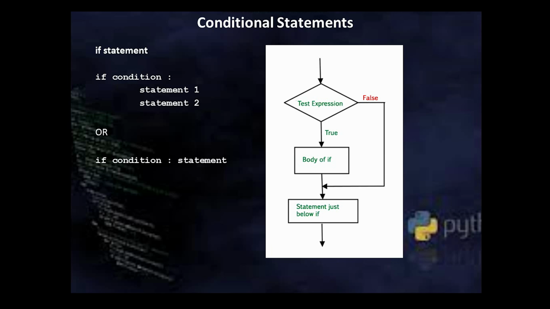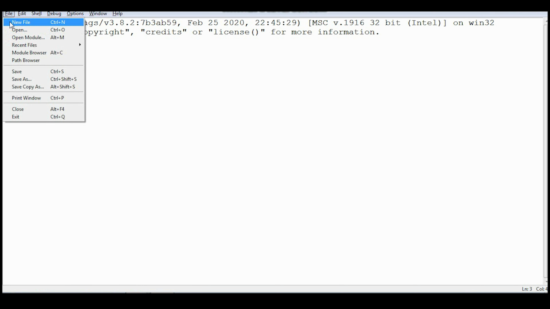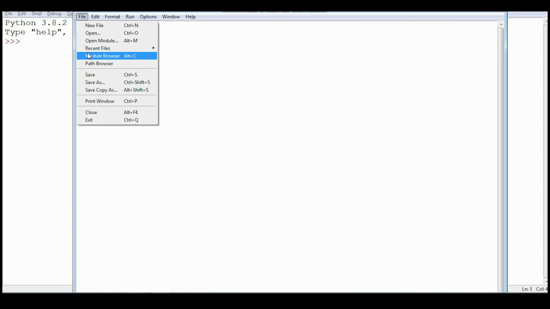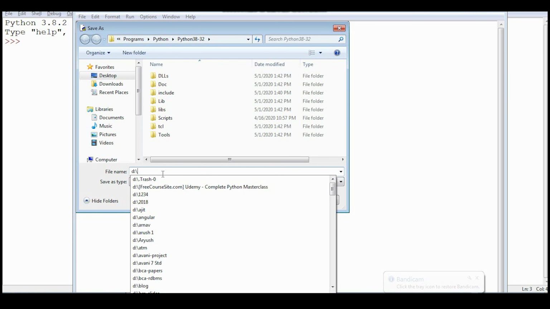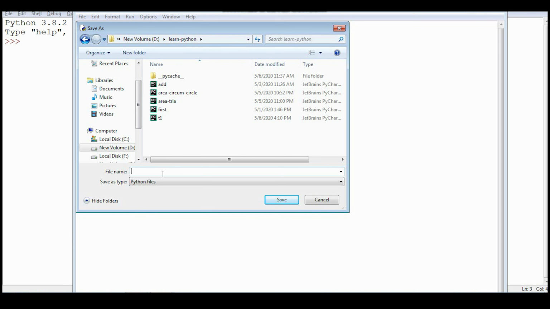We'll see an illustration for the if statement. I'll create a new file and save that file in our folder learn Python.